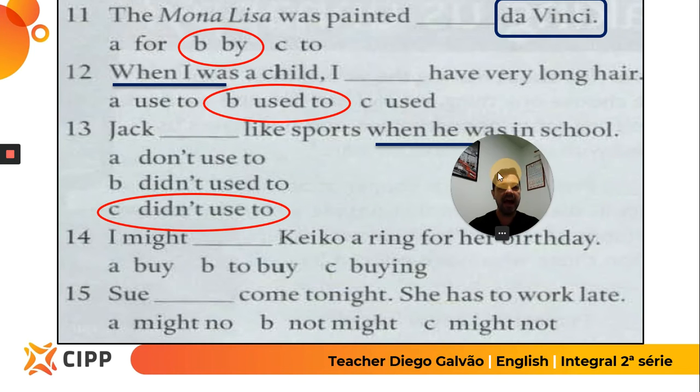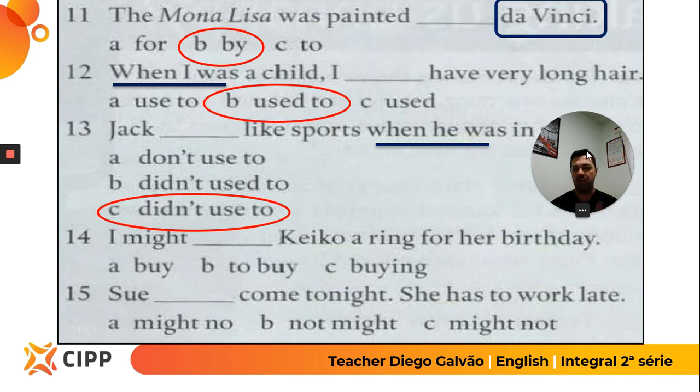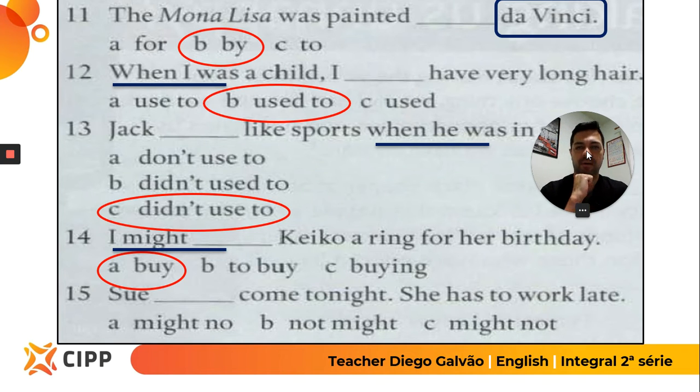Yeah? And the two last questions about grammar refer to the use of might. We talked recently about might. I might. After might, you always have to use the base form. You don't put to, you don't put the verb in the past, you don't put any different structure. Only verb. And the verb here is buy. I might buy Keiko a ring for her birthday.